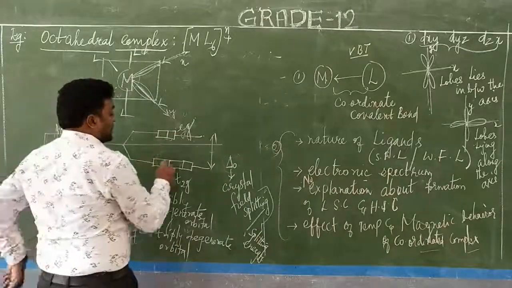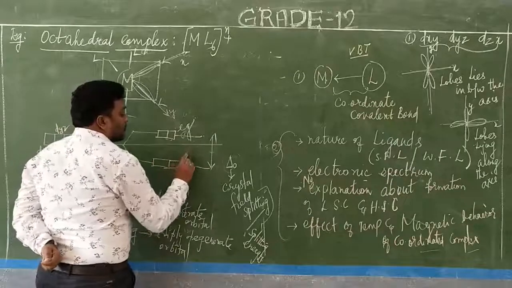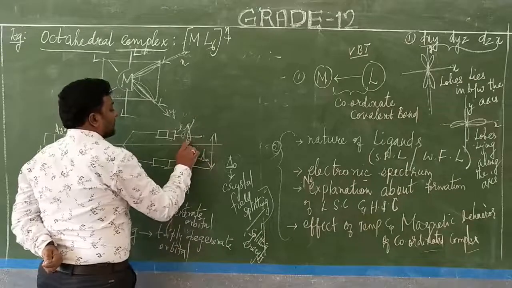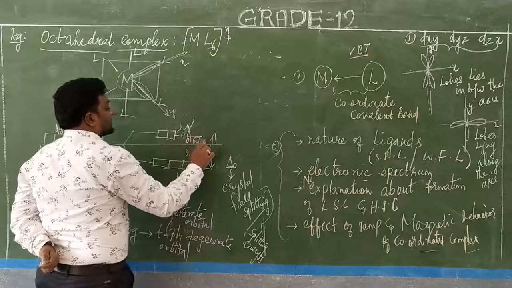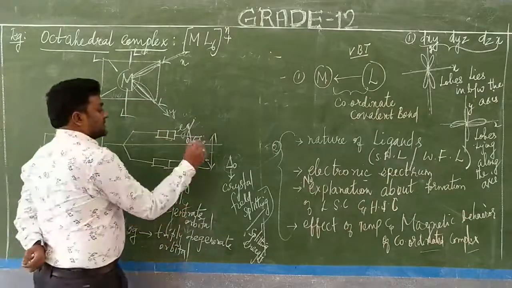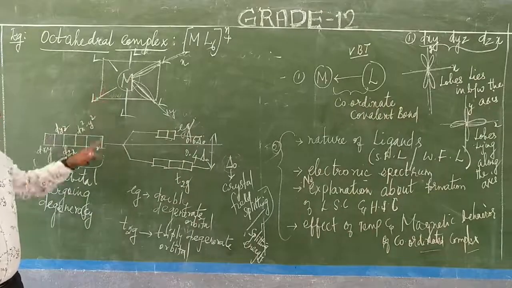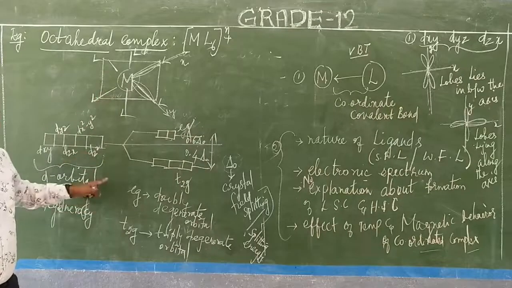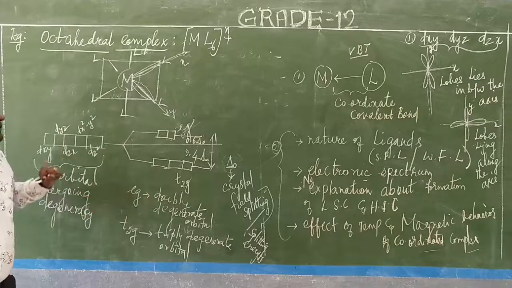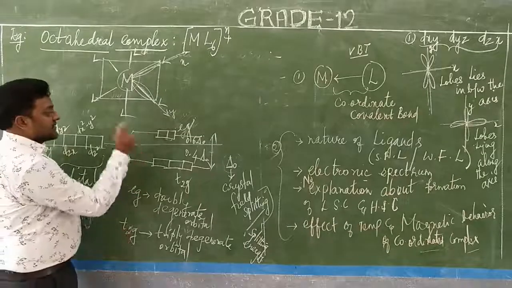What is the range of energy? Here you see, t2g will have 0.4 delta naught, and here you will have 0.6 delta naught range values. Okay, here it is 0.6 and here it is 0.4 delta naught. For the d orbitals, for the octahedral complexes, the splitting will take place. Can you understand what I have written? The degeneracy is taking place like this.